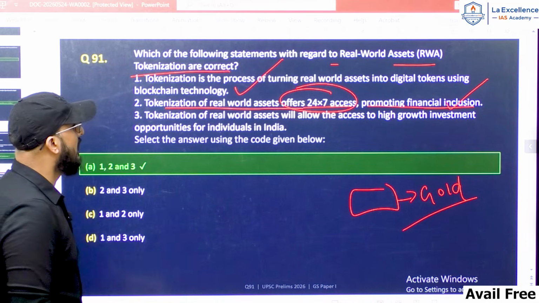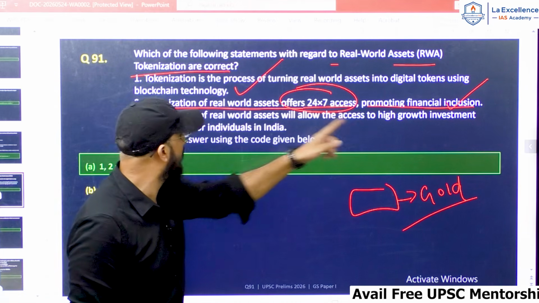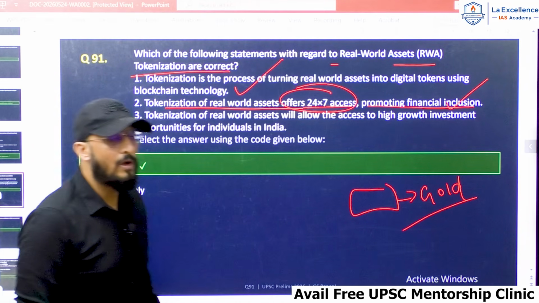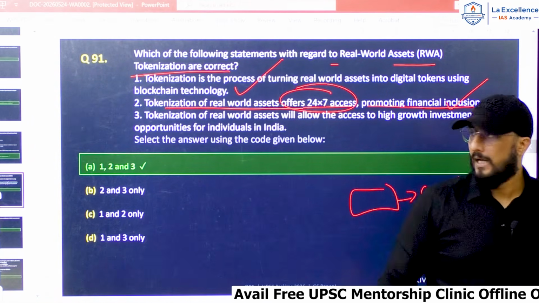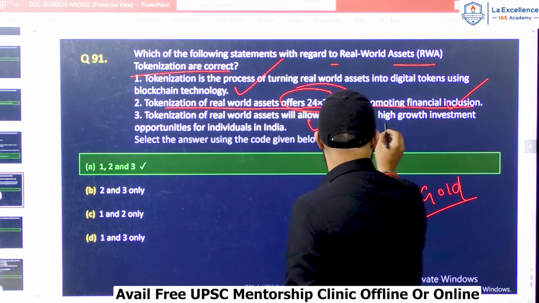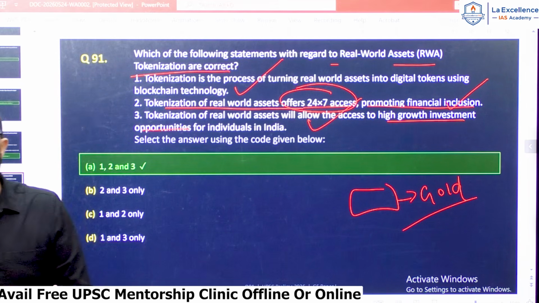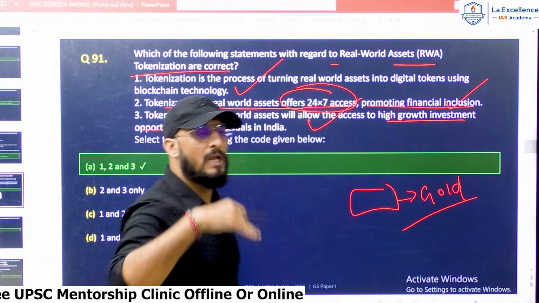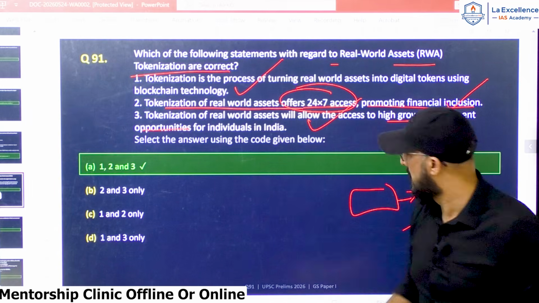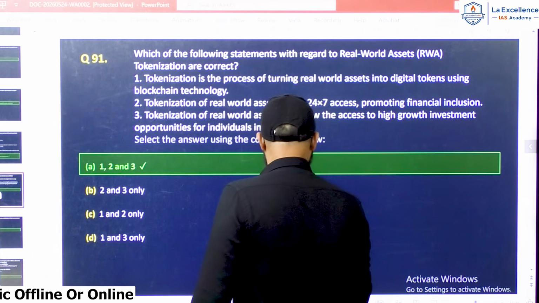Now statement 3. Tokenization of real world assets will allow access to high growth investment opportunities for individuals in India. This statement is also correct. What do you mean by high growth investment opportunities? It means investing in quickly growing assets, for example, real estate.